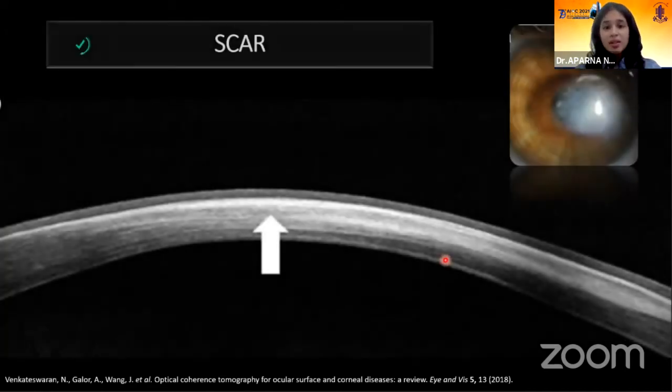The depth of scar is very important in ASOCT for surgical planning. If the scar is less than 1/3 of the cornea, we can plan for a phototherapeutic keratectomy. If it involves the deeper layers, you can plan for a DALK. And if it involves the full thickness cornea, you can plan for a penetrating keratoplasty.